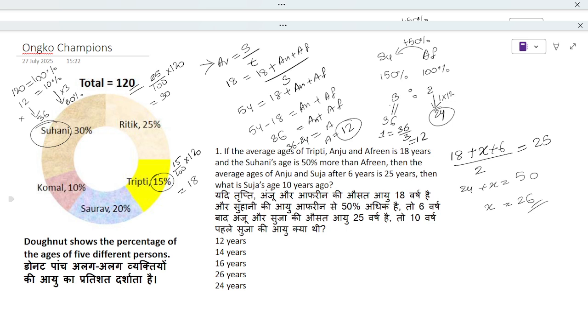Then what is Suja's age 10 years ago? Present age of Suja is 26. If we go back 10 years, 26 minus 10 will give us 16 years. Answer is 16.